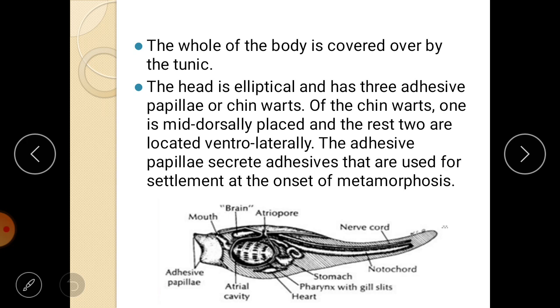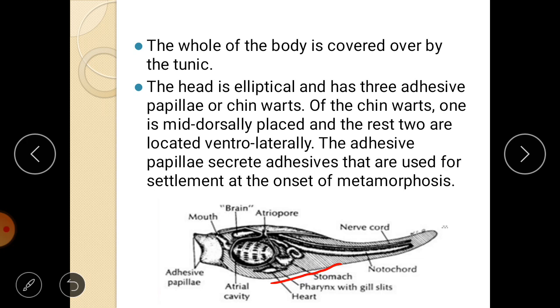The whole body is covered by tunic. You know what tunic is. In the previous video you studied what tunic or test is. Test or tunic is very specific to Urochordates, where the Ascidian animals have a layer of extra coating, which is majorly made up of tunicin, which gives protection to the animal, called tunic, right? In this picture they haven't marked the tunic layer, but externally, that means the outer layer of the body, the whole body is covered by tunic.